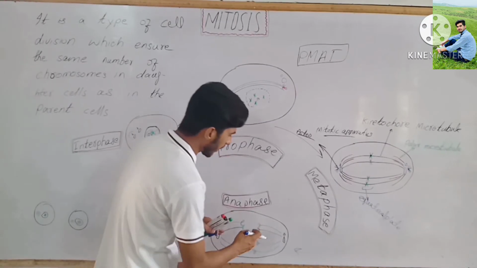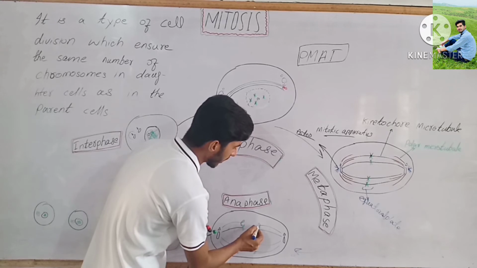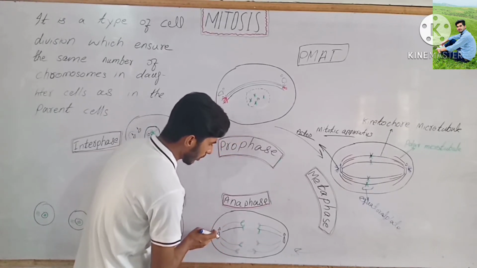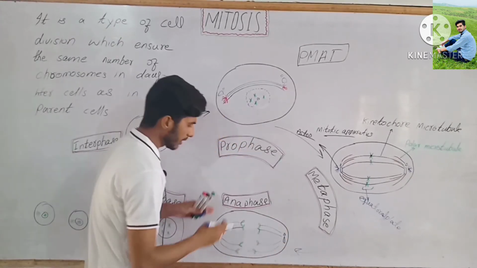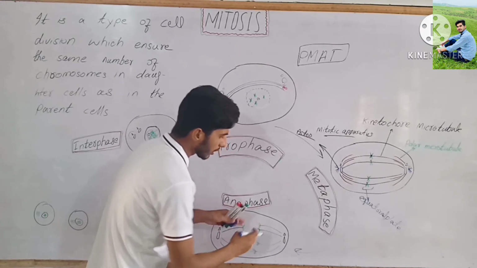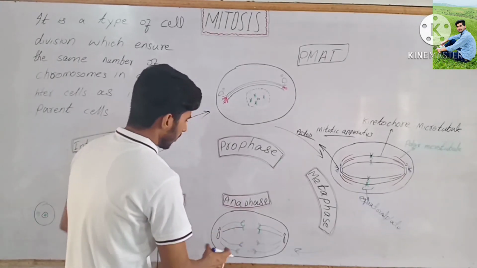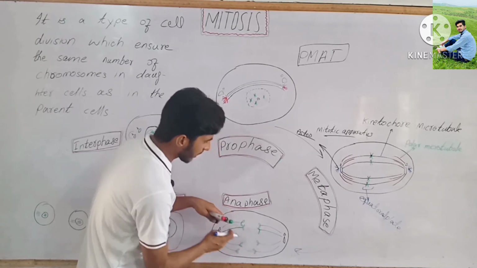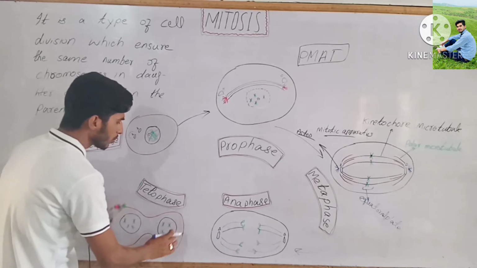In this way each chromosome detaches at its centromere, and one sister chromatid moves to one pole and the other sister chromatid moves to the other pole. In this way, during anaphase the chromosomes divide equally. At the end of anaphase, the sister chromatids move towards their respective poles and divide the cell into two parts.